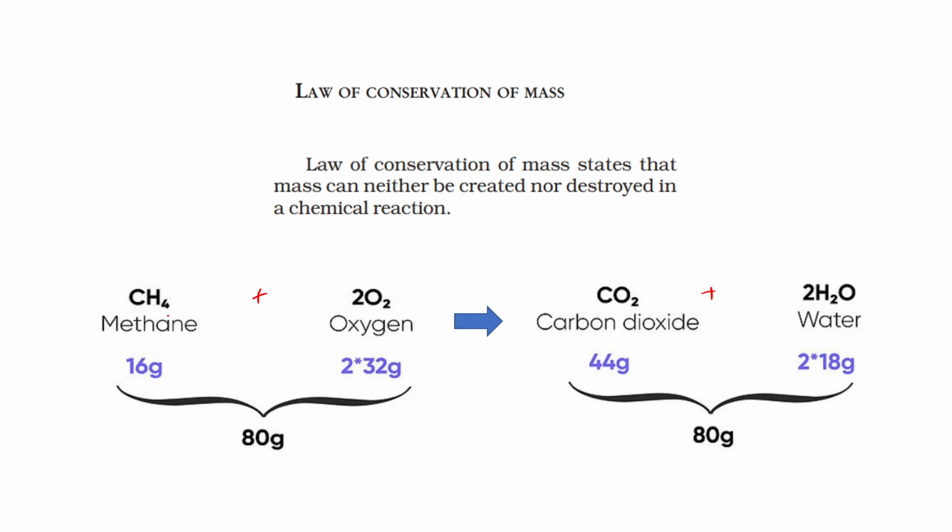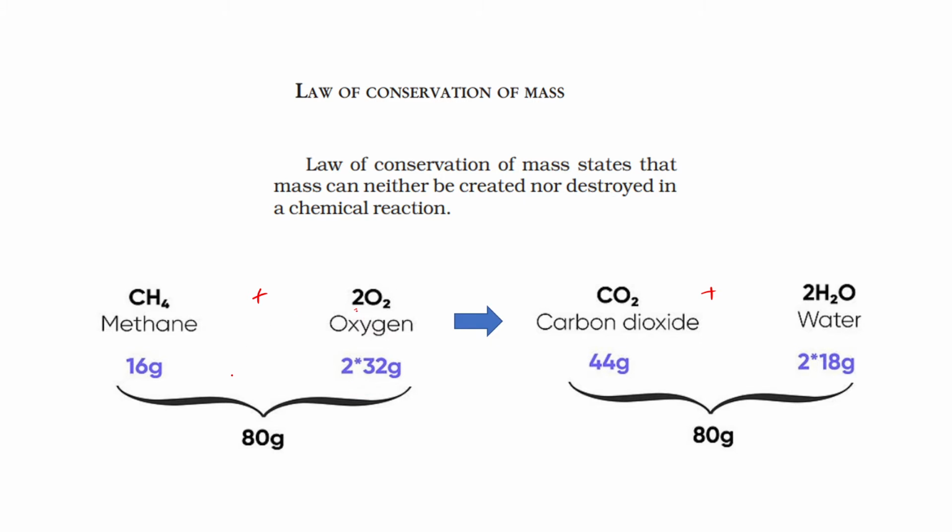If you know the masses of individual atoms, then you can calculate the overall mass of the molecule. We will learn how to calculate that. But right now, I'm directly telling you how you have to check this law of conservation of mass. Methane has a mass of 16 gram and oxygen has a mass of 32 gram. But as you see, two molecules of oxygen are going to combine, so the overall mass will be 80 gram.